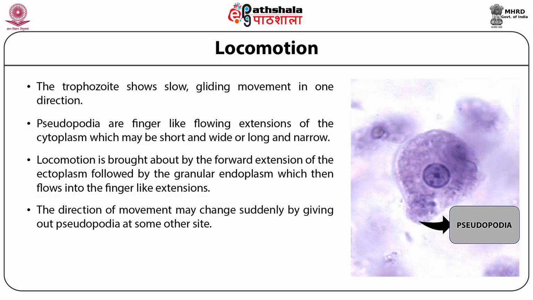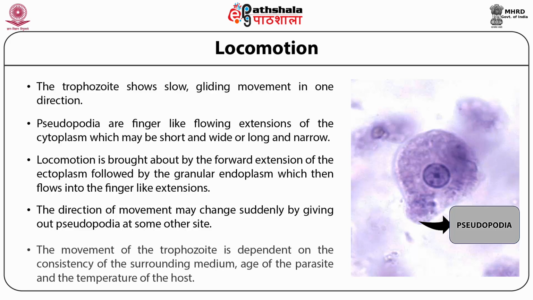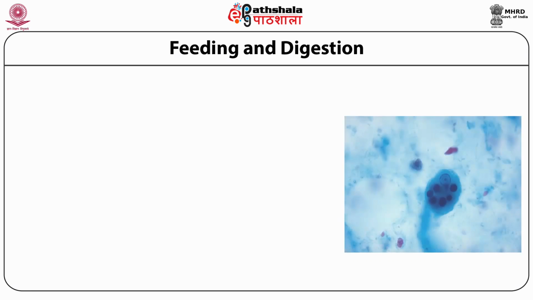The direction of movement may change suddenly by giving out pseudopodia at some other site. The movement of the trophozoite is dependent on the consistency of the surrounding medium, age of the parasite, and the temperature of the host.